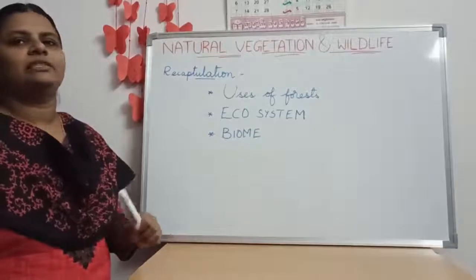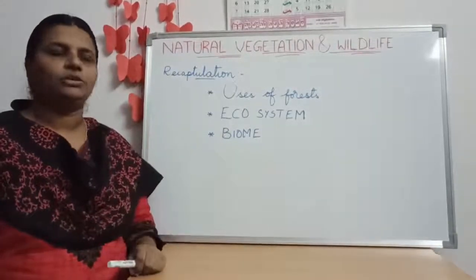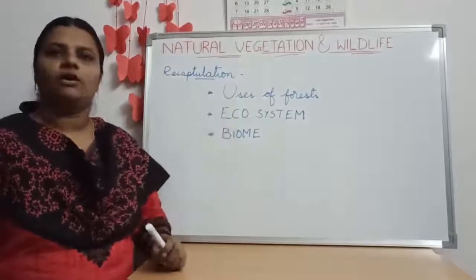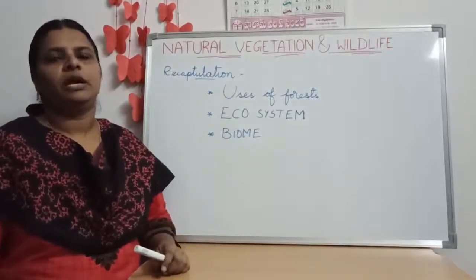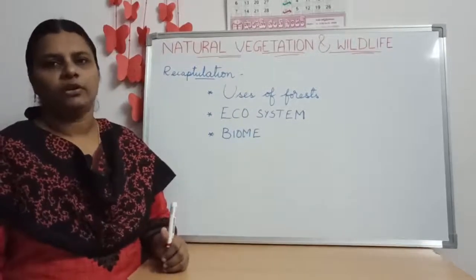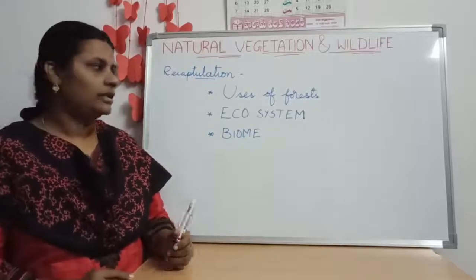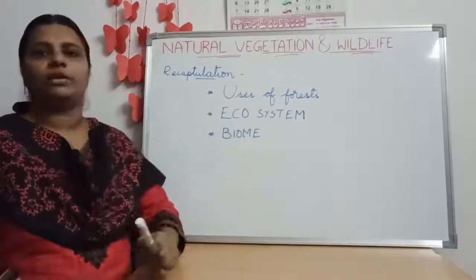In our previous class on Natural Vegetation and Wildlife, we discussed three concepts. What are those? Uses of forests: how the forest is helpful to human beings, and not only for us but for all the animals also, and how they moderate the weather, climate, etc. We have learned that. And we also discussed the ecosystem.